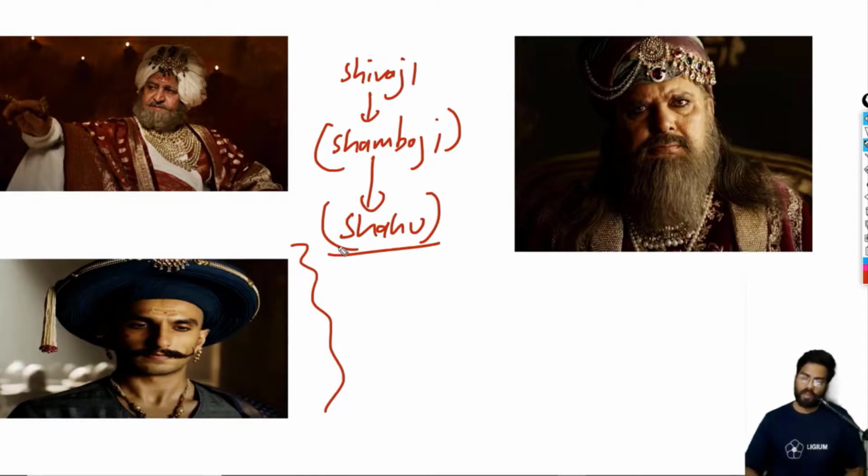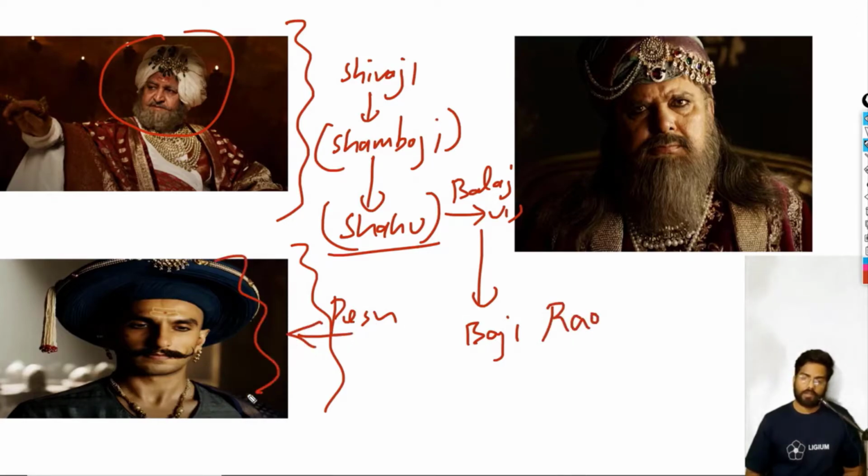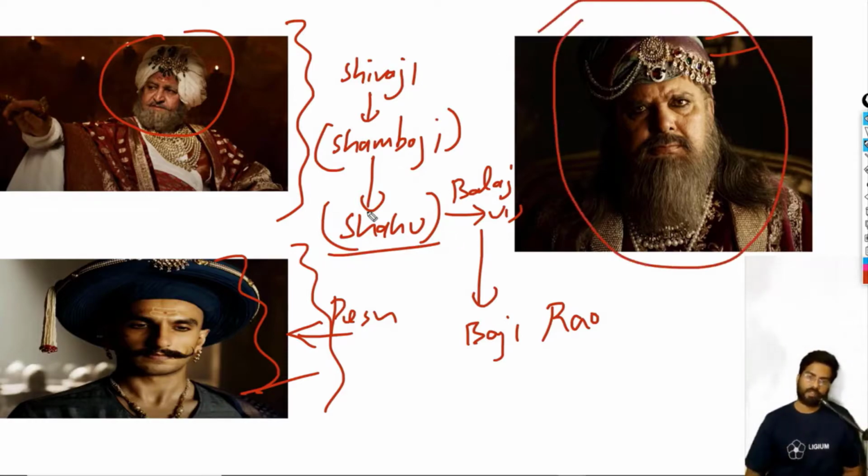So this guy is Shahu, and this guy is Peshwa. Shahu was helped by Balaji Vishwanath, and his son was Bajirao. So he is Bajirao. Now, who is this guy? As I mentioned before, Asaf Jah founded the Deccan Empire, the Hyderabad state. So this is Asaf Jah. If you see this movie now, you will understand all perspectives very clearly.